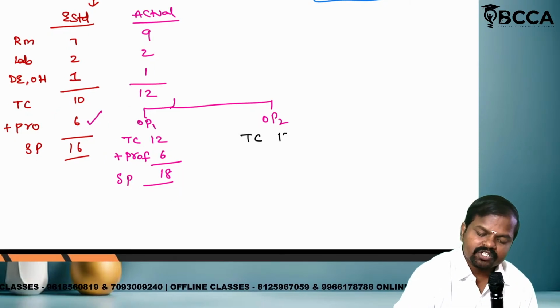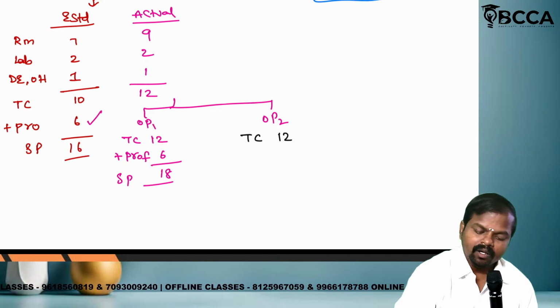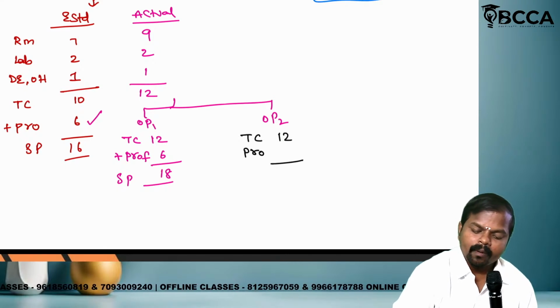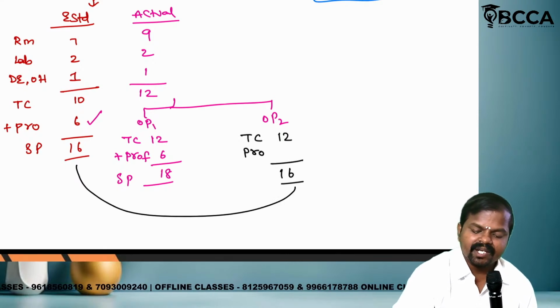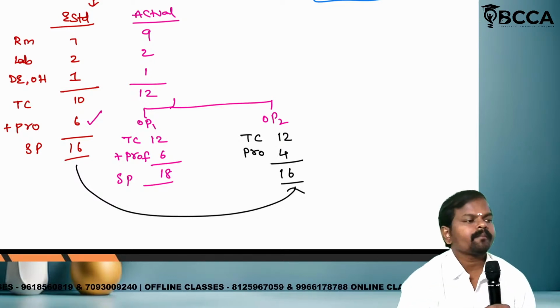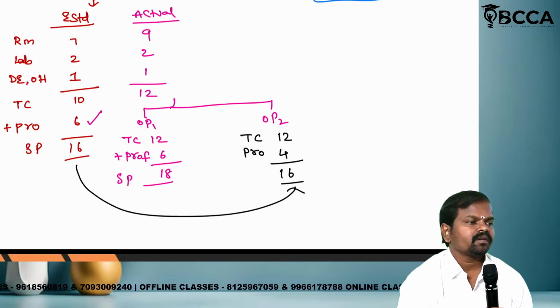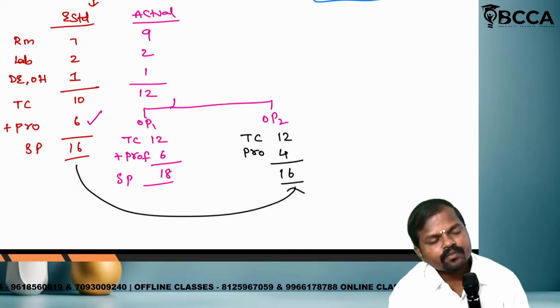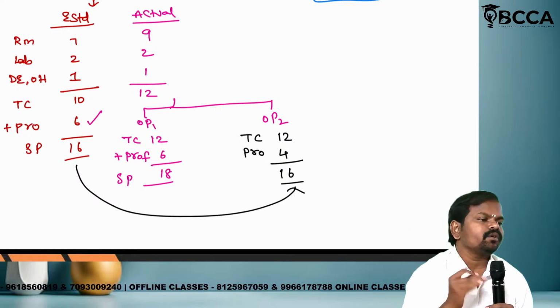Option 2. What is option 2? Total cost 12. Profit we don't know, but the selling price we decided is 16. Now the balancing figure is 4. Correct? Balancing figure how much? 4. 12 plus 4 is equal to 16.